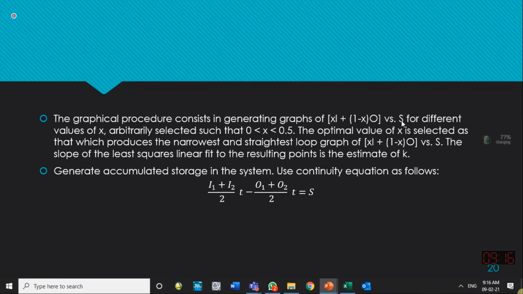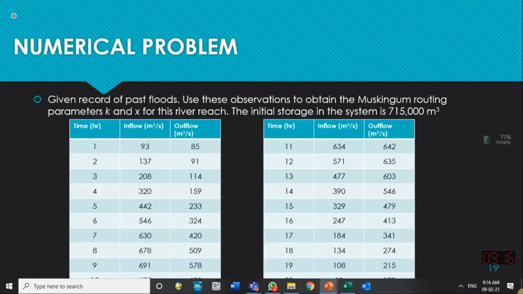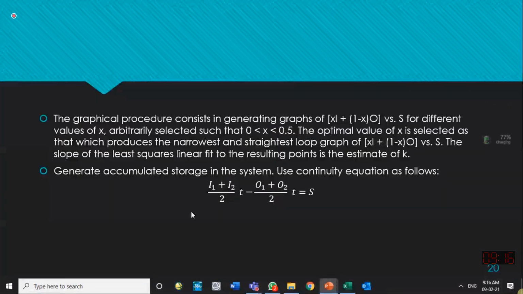And you have the initial storage known to you, and the next time storage also you can find from the difference of the inflows and outflows, which will tell you the difference of the storage during a time step. Add it to the previous storage. So storage can also be calculated at different time steps if inflow and outflow are known to you.